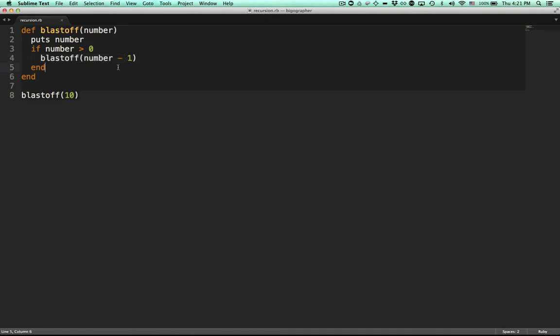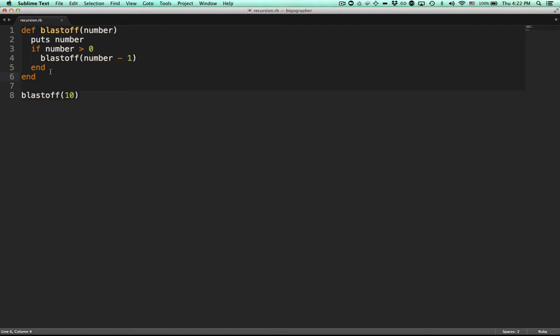Now, why doesn't this go into a tailspin of an infinite loop? That's because we have this if statement here on line 3. Only if the number is greater than 0 will we do recursion and run the blastoff method from within the blastoff method again. However, when we call blastoff 0, what that does, so imagine we started from 10, which calls blastoff 9, blastoff 8, blastoff 7, blastoff 6, blastoff 5, and so on, blastoff 2, blastoff 1.